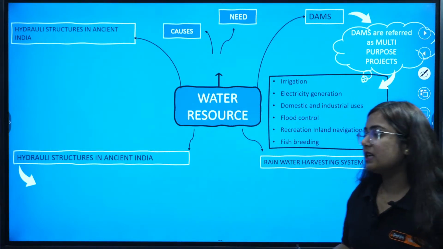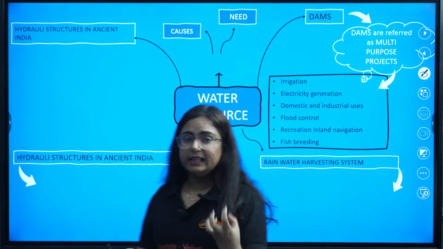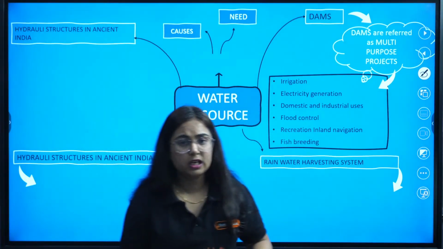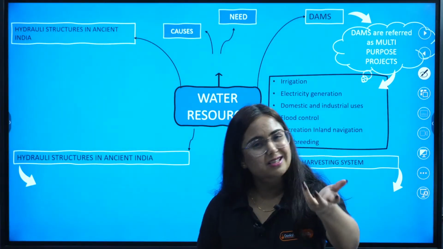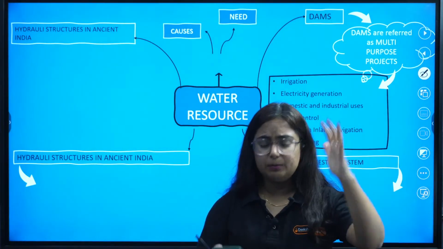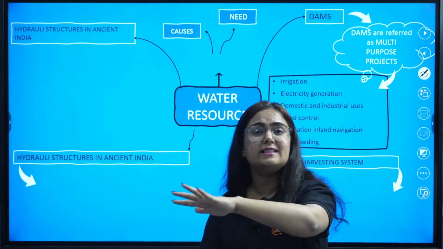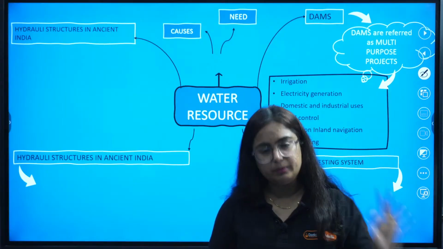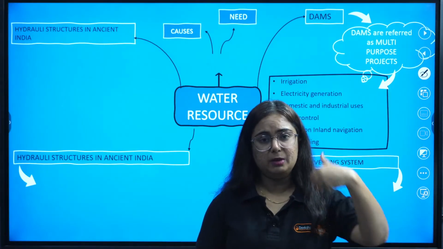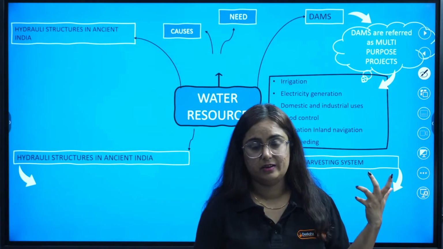So the chapter starts in such a way that they are telling us that water is a resource. And one of the major problems in the world going on is water scarcity. I hope that being class 10 students, you everyone know what we mean by water scarcity, pani ki kami. That pani ki kami can be due to various reasons, right?